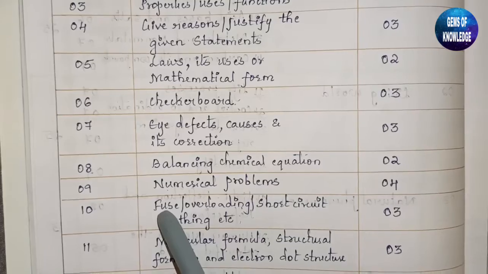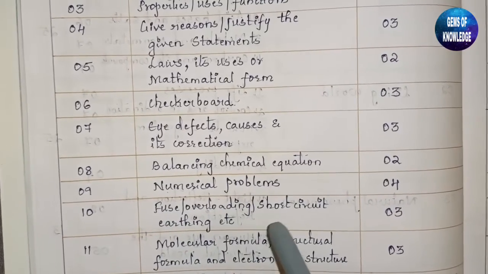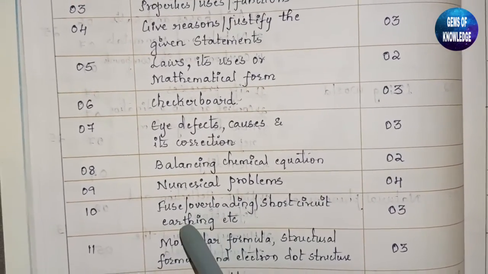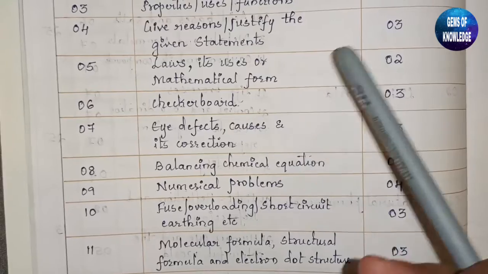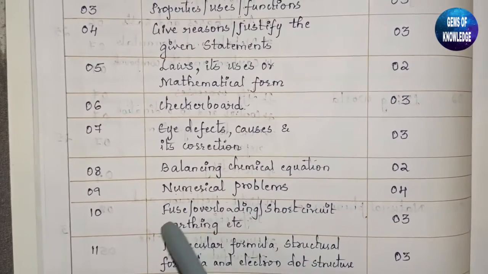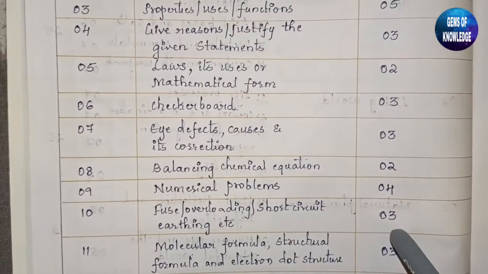Then the questions regarding the fuse, overloading, short circuit, then the three types of wire, neutral wire, live wire, earthing. So all these types of questions will be 3 marks.